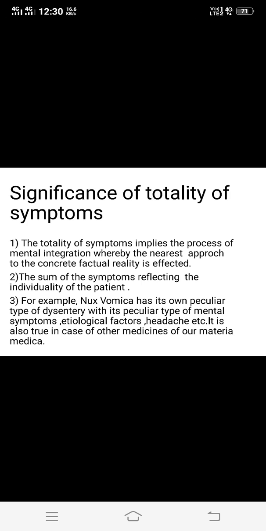So in this, for giving the significance of totality of symptoms, they explain one example, that of a machine. When we make any machine, it is not only the aggregate of its parts in any way. When we collect all the parts of a machine in any way, this will not form the machine, but as we plan, we have to form that particular machine.